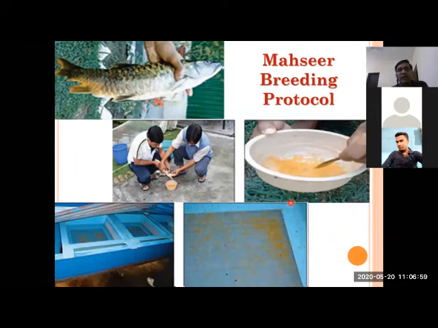Okay. This is just some pictures showing the breeding process. This is male fish obtained from the natural water bodies. This is stripping the female, the ova. These are fertilized eggs. This is mixing feather with feather, both male milt and ova. This color is very attractive, this golden type of color.